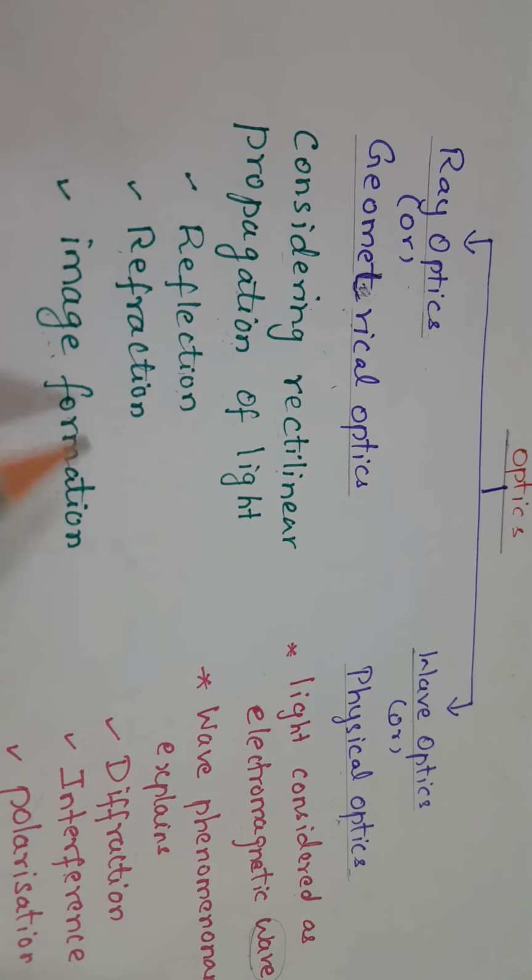Next, types of object: luminous object and non-luminous object. Luminous objects have their own light. These are the examples. A non-luminous object does not have its own light. It just reflects the light. Examples: the moon and the table.